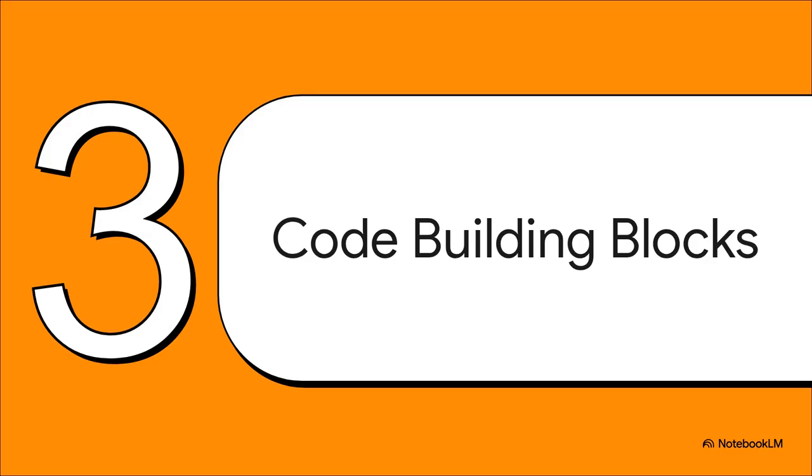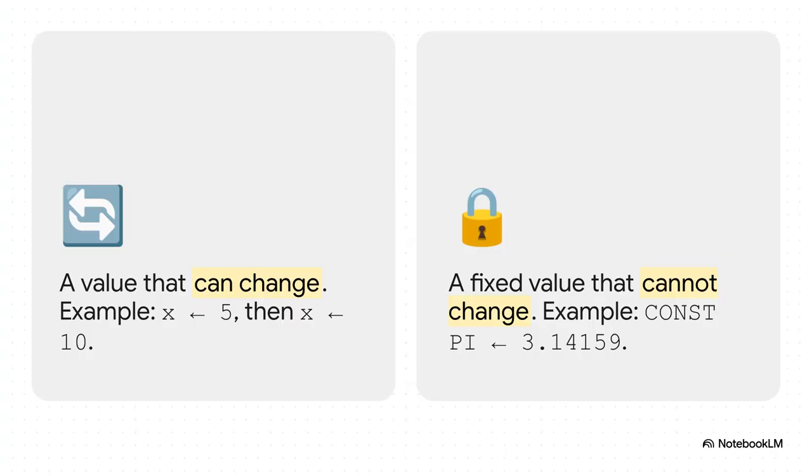Okay, so we've totally solved our data saving problem, but to build really cool stuff, we need to understand a few more core ideas. Let's think of these as the universal Lego blocks that make all modern software work, from a simple text file to a massive online game. First up, variables versus constants. A variable is just a label for a value that can vary.